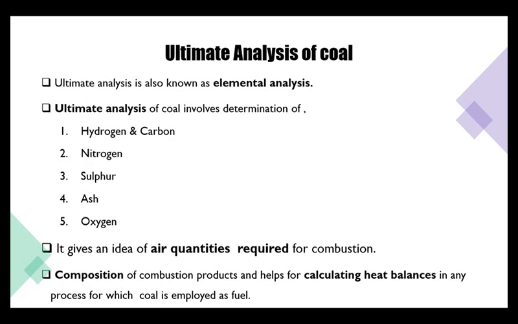If you know that, how do you know how much coal should be taken? That is again on the basis of the hydrogen, carbon, nitrogen, sulfur, ash and oxygen. Not only this, we will also come to know the composition of the combustion products which are produced, and it also helps us calculate heat balances in any process for which coal is employed as a fuel.